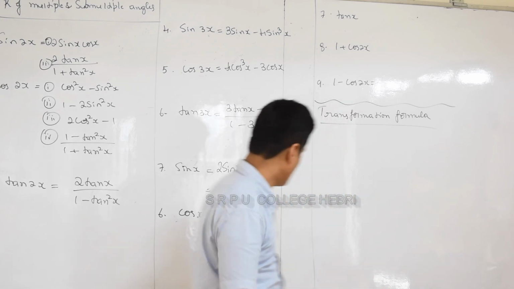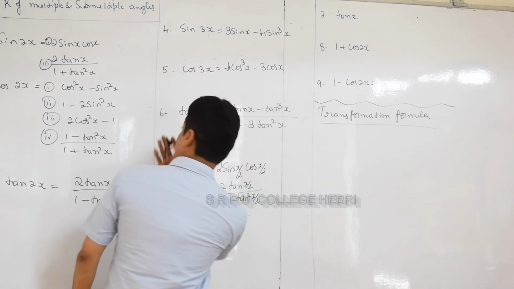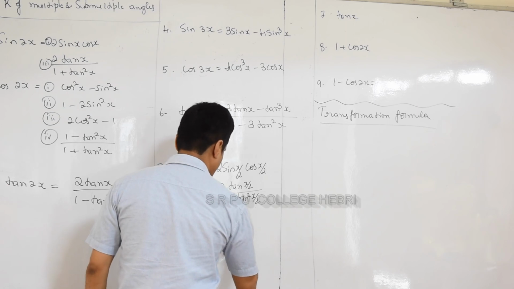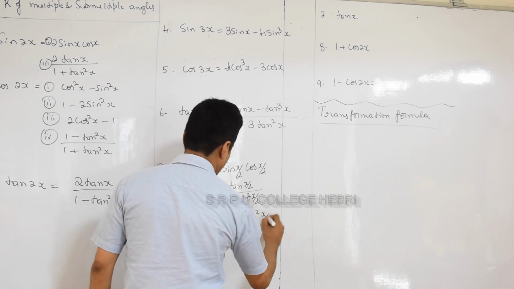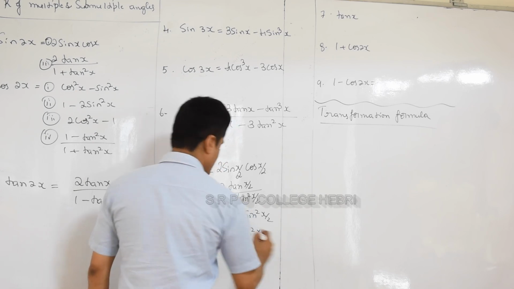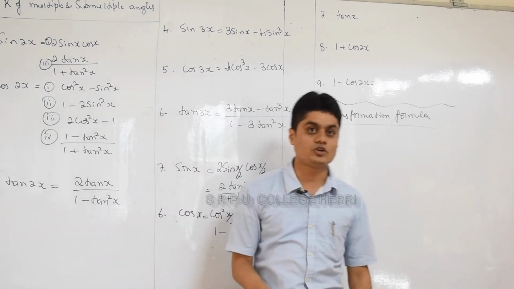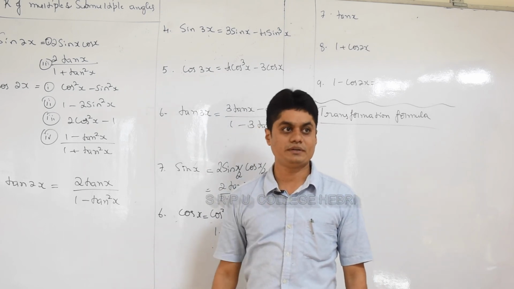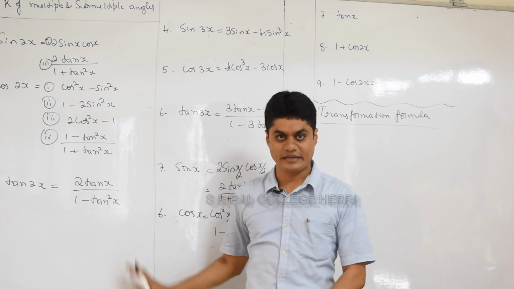ನೆನಪಿದೆ ಅಲ್ಲ ಇದು? ಓಕೆ, ವೆರಿ ಗುಡ್. cos x, okay, I'll write 1 or 2, remaining you have to write yourself. cos square x by 2 minus sin square x by 2. So ಅದೇ ತರ 1 minus 2 sin square x by 2. Remaining will continue as it is. 2 cos square x by 2 minus 1, 1 minus tan square x by 2 divided by 1 plus tan square x by 2. I hope you can remember all this.